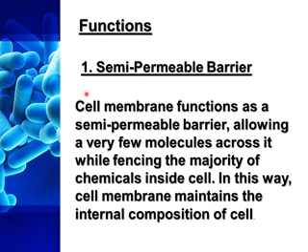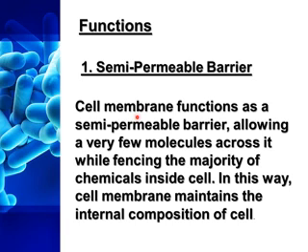Now, the functions. The first function of the cell membrane is as a semi-permeable barrier. The cell membrane functions as a semi-permeable barrier, allowing very few molecules across it while fencing the majority of chemicals inside the cell. In this way, the cell membrane maintains the internal composition of the cell. It means the cell membrane acts as a semi-permeable membrane. It only allows selective material to move in and out of the cells.